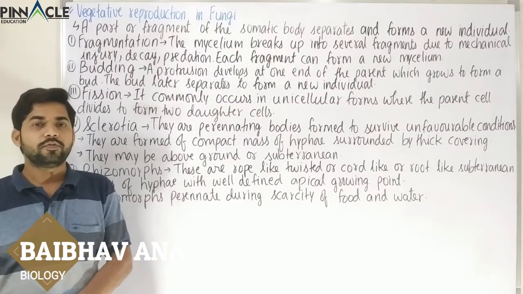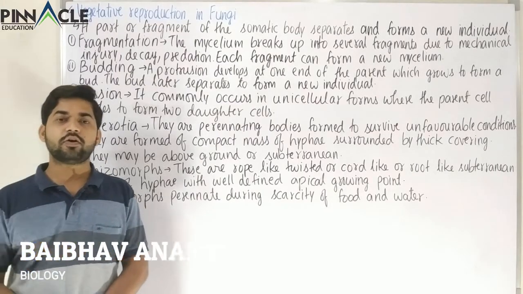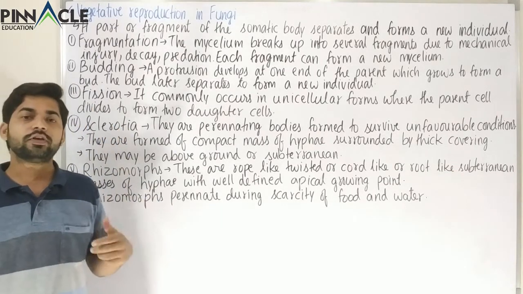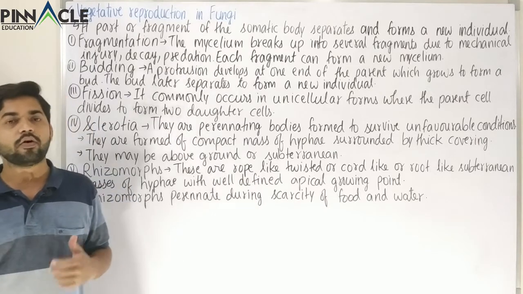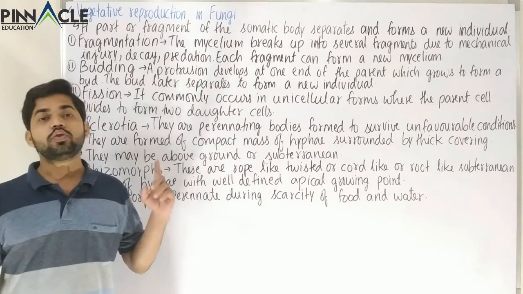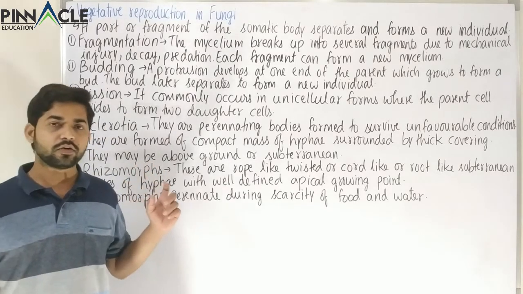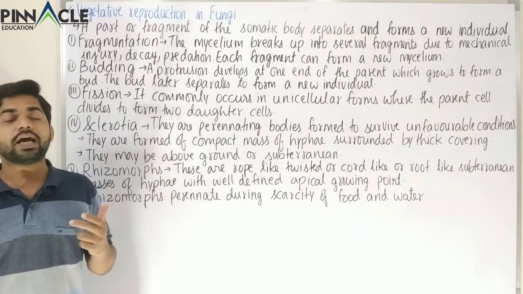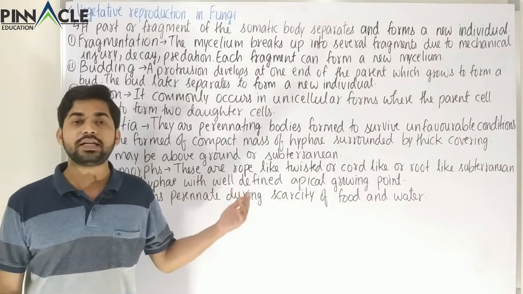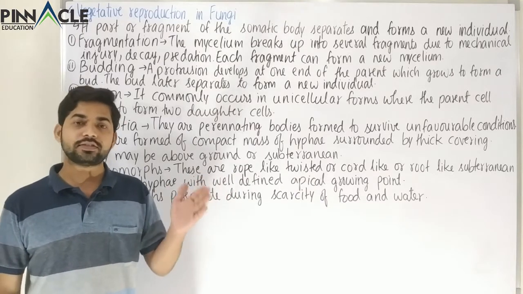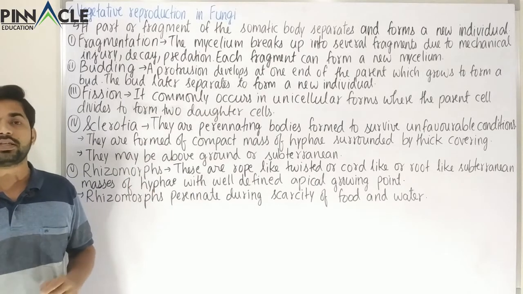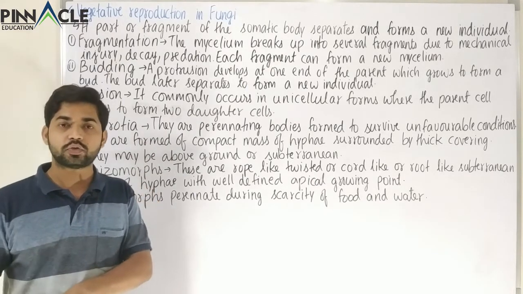In this class, we are going to study the second method of reproduction in fungi, and that is vegetative reproduction. We have already completed the first method of reproduction in fungi, which was called asexual reproduction. This vegetative method that we are going to study now is also a type of asexual reproduction. So it is not necessarily a very different type of reproduction from asexual reproduction.